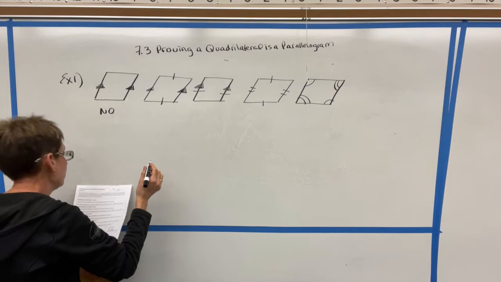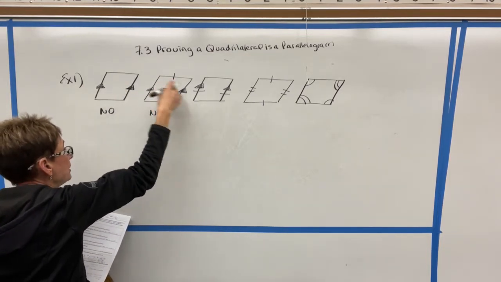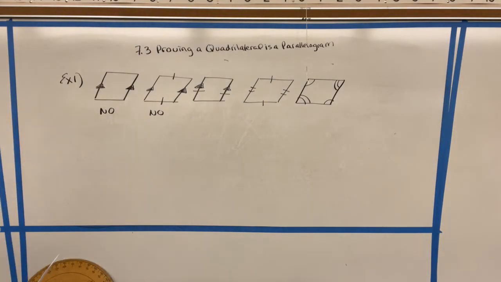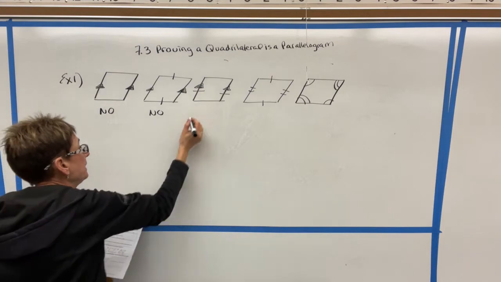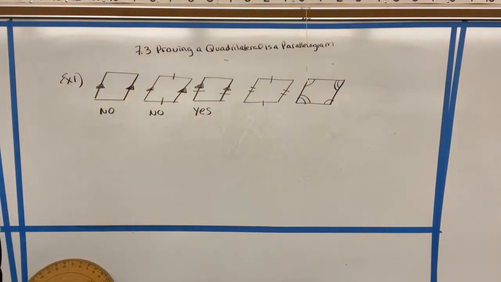This one is also a no. We have one pair of opposite sides that's congruent and a different pair of opposite sides that is parallel, so that's not enough information. This one here would be a yes, because even though we only have one pair of opposite sides, they are both parallel and congruent.